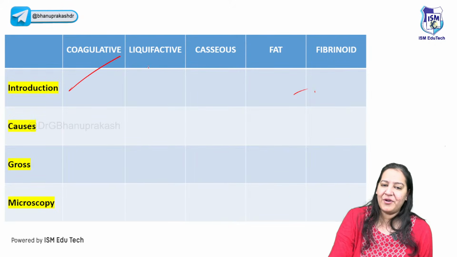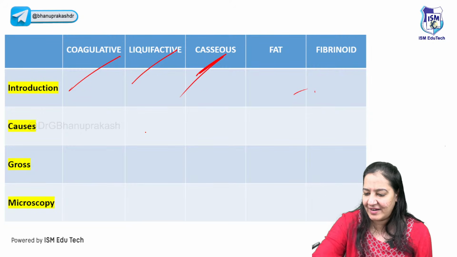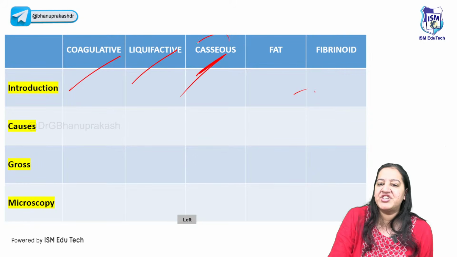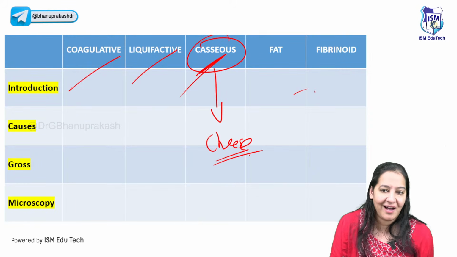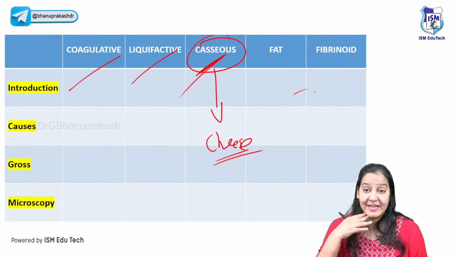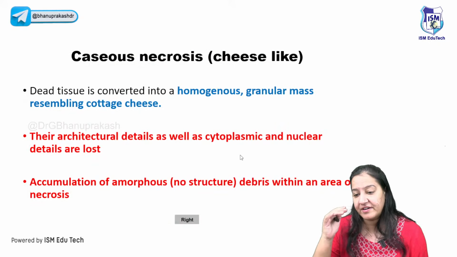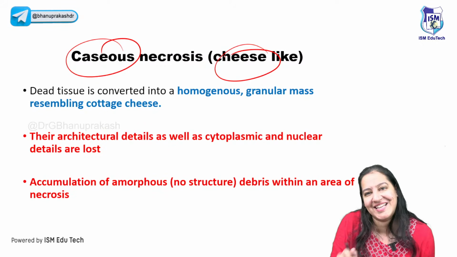Right? So we are done with coagulative and liquefactive. Coming on to the third one, caseous necrosis. Are you people there? Can we go ahead? What do you mean by the term caseous? Caseous is a Greek word. It means cheese. You love cheese? I love cheese. I guess it's very delicious to eat. So caseous necrosis is cheese-like, looking like cheese. That's why it's known as caseous.